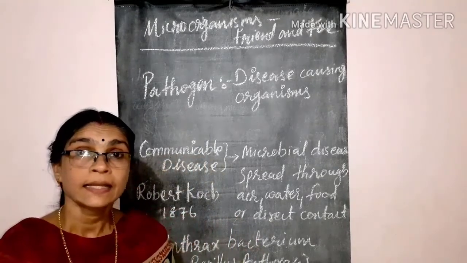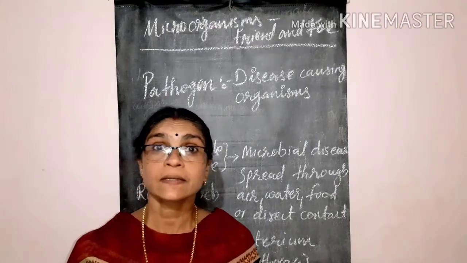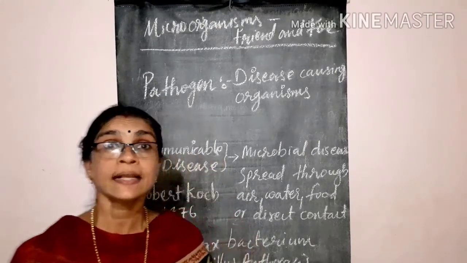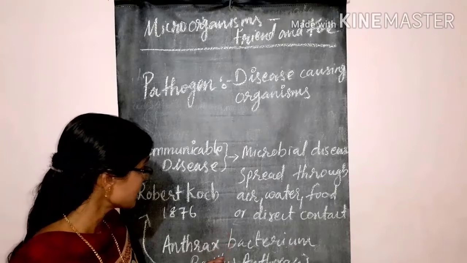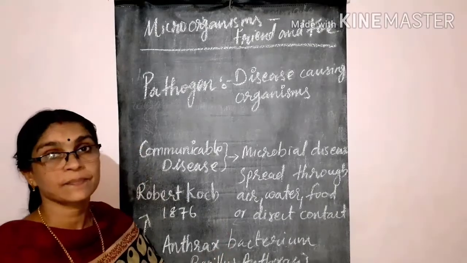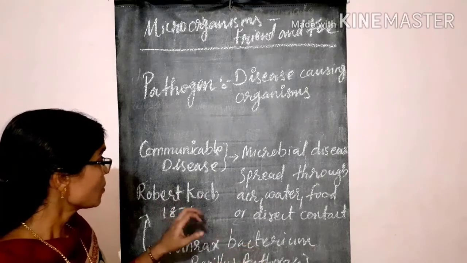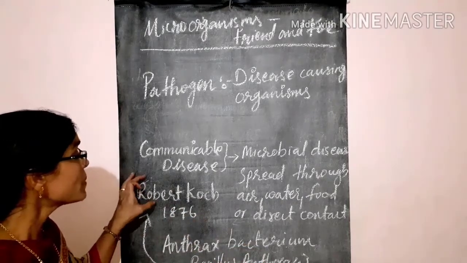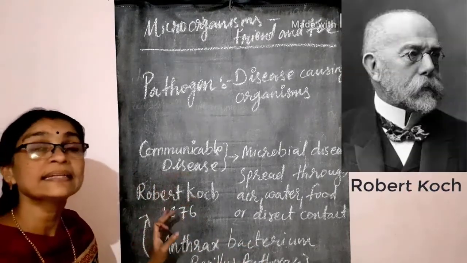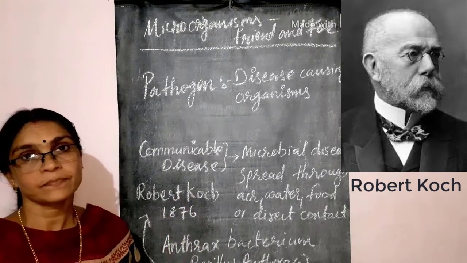Anthrax is a dangerous bacterial disease in humans and cattle, caused by the bacterium Bacillus anthracis. This Bacillus anthracis was first discovered by Robert Koch in the year 1876.